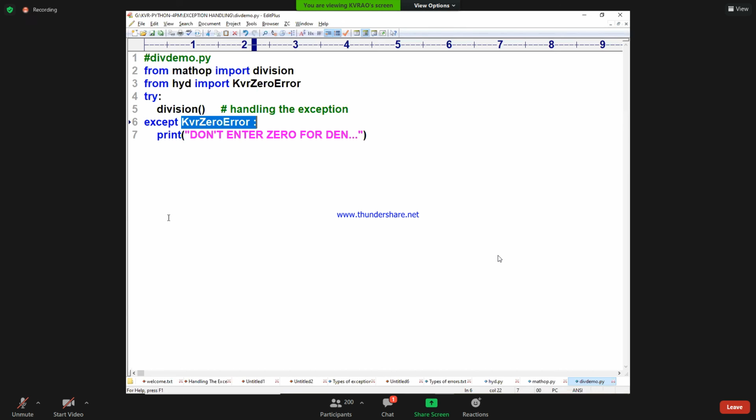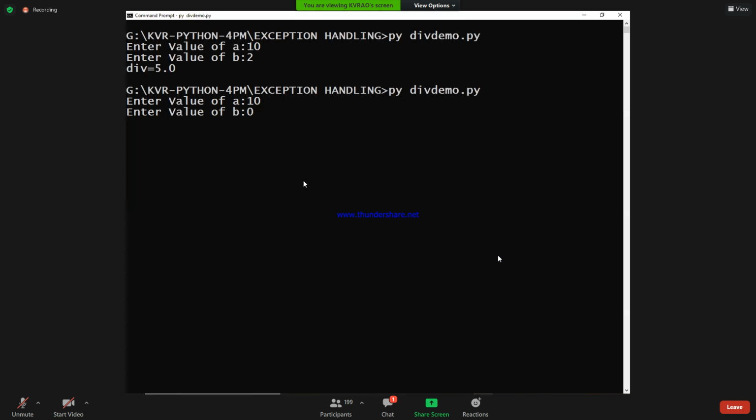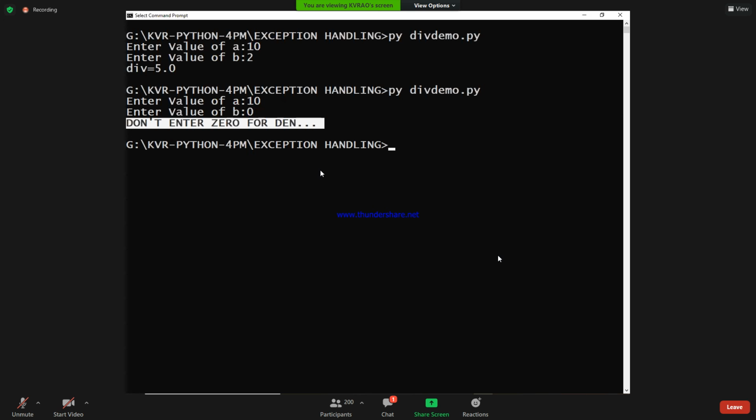Come on, guys. Where are you? Matching. What is the message printing? Don't enter 0 for denominator. See that? Don't enter 0 for denominator. Beautiful.